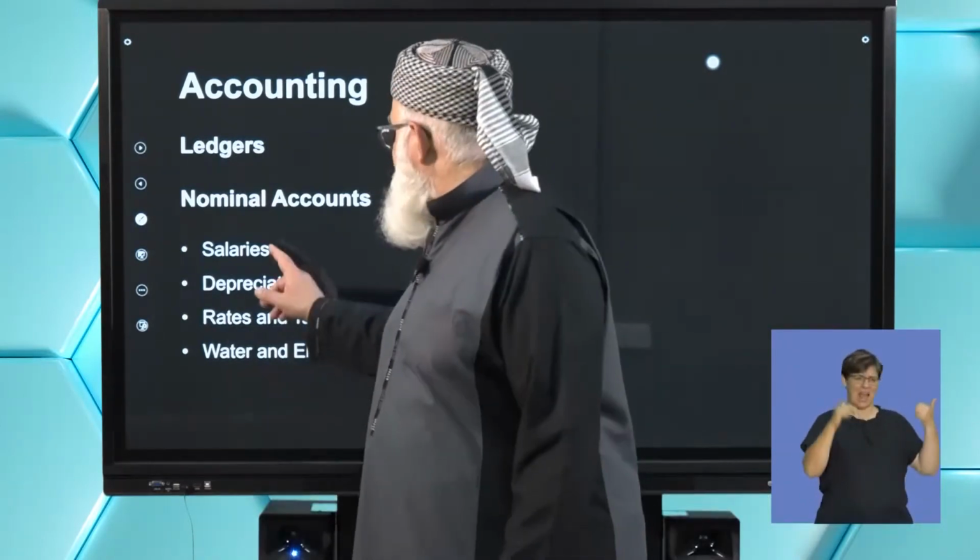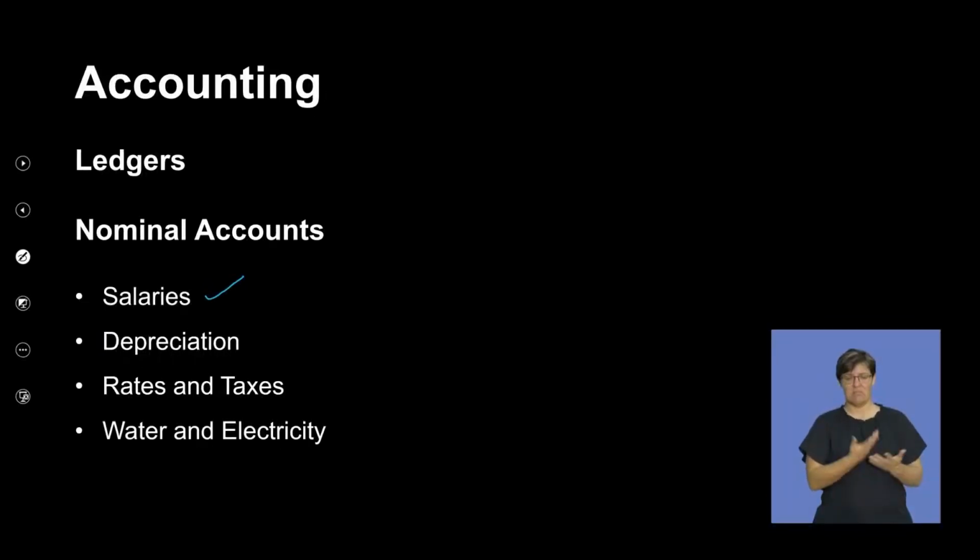You have your salaries account, your depreciation, your rates and taxes, your water and electricity. Those are just accounts that we will show you how we deal with. Each one of them will impact, and you will see the flow of information moving from these accounts into your cost accounts, and then finally into your work in process.